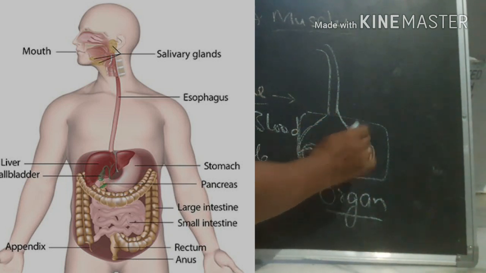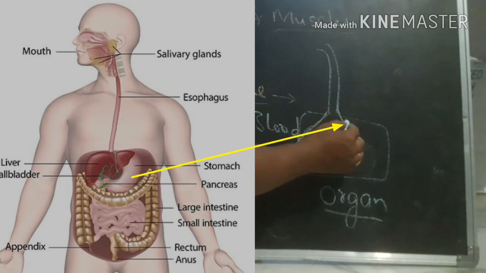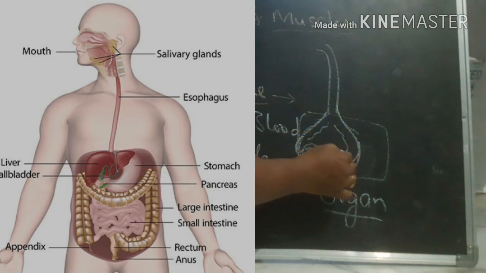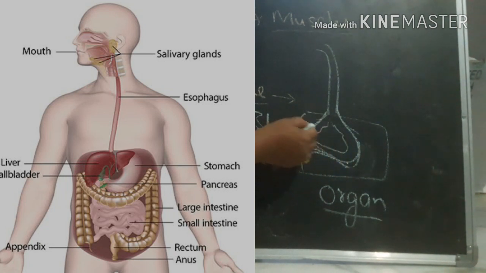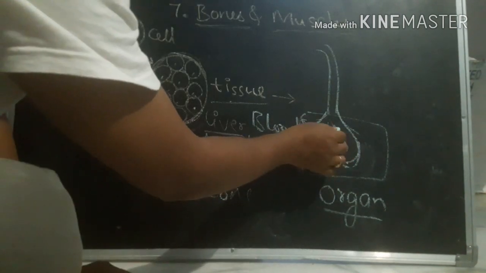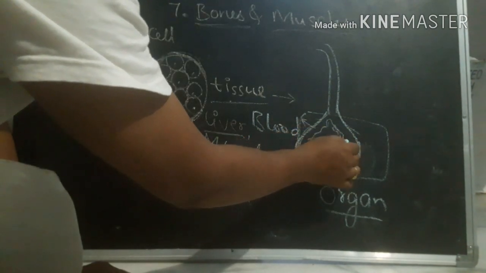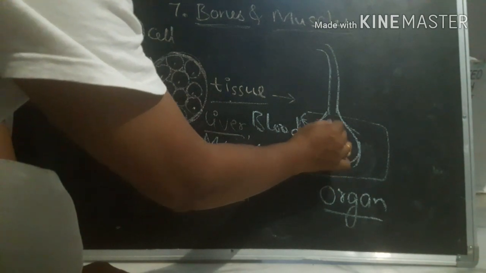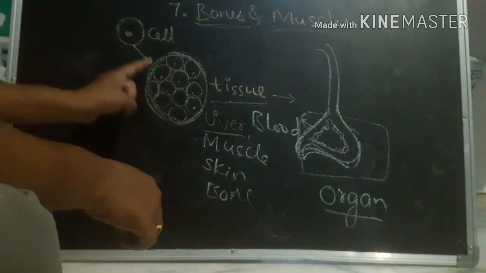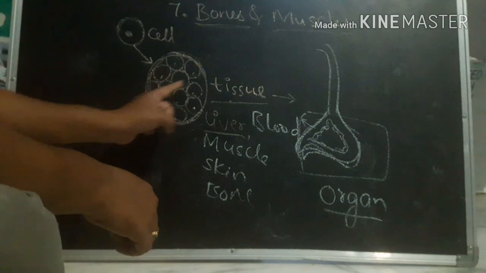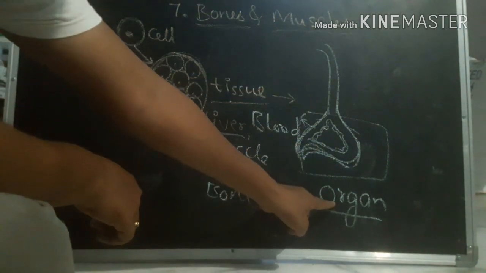In the stomach there are muscles, there is a supply of blood vessels, and it has an internal structure. So it has muscle tissue, blood tissue, as well as some specialized groups of cells. So cells become tissue, and a combination of tissues becomes an organ.